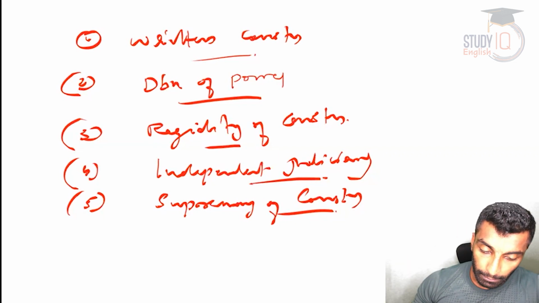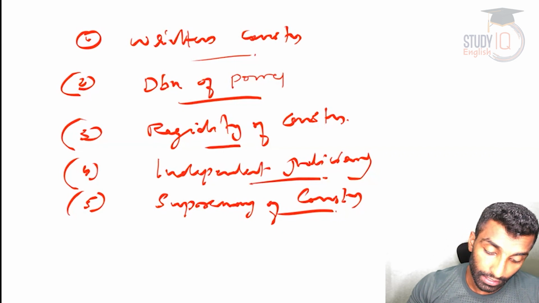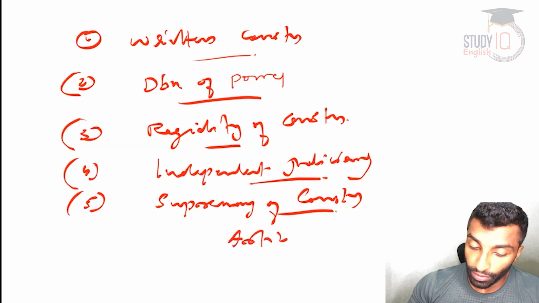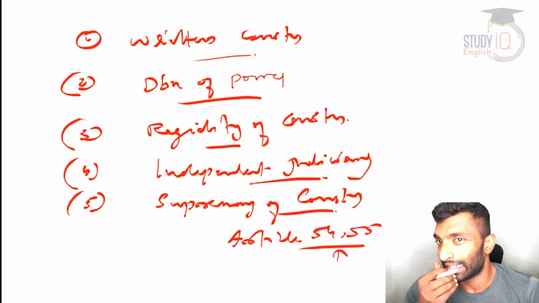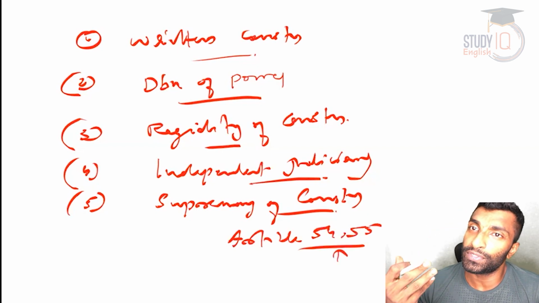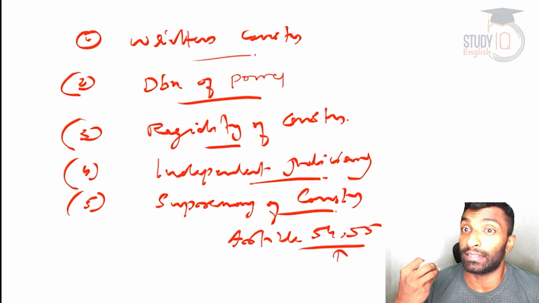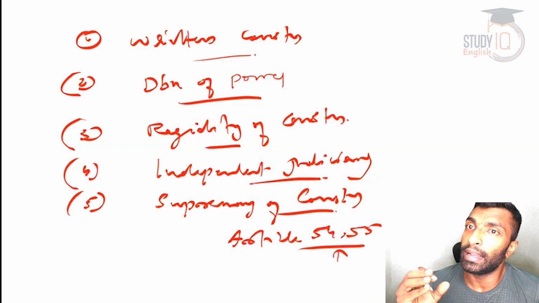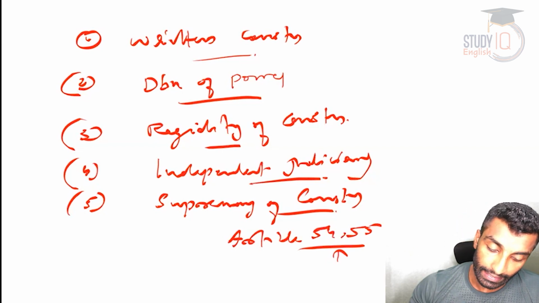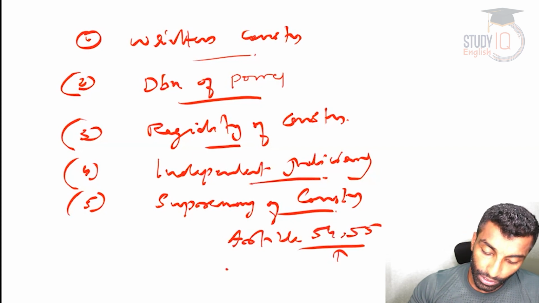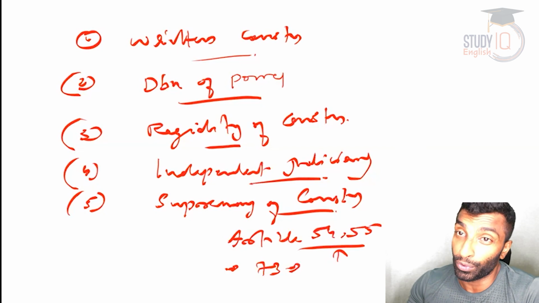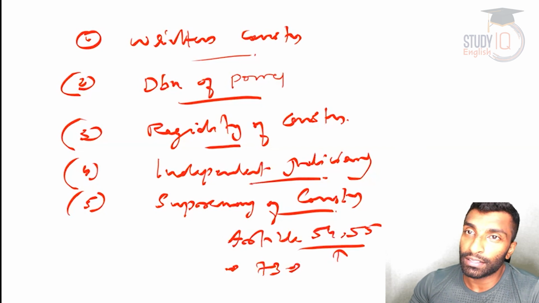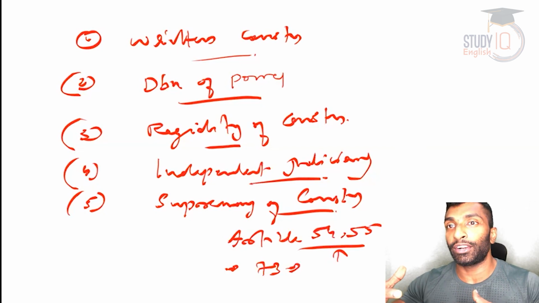For example, election of president, Article 54, 55, right? It has to be approved by both the center and the state, because there is a role of the state in the election of president. So if any modification is brought in, it has to be accepted by the states. And then Article 73, the extent of executive power of the union.